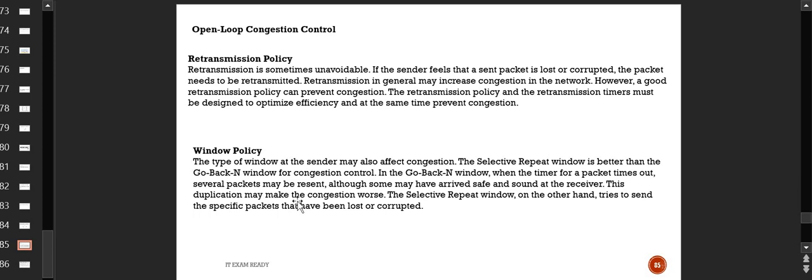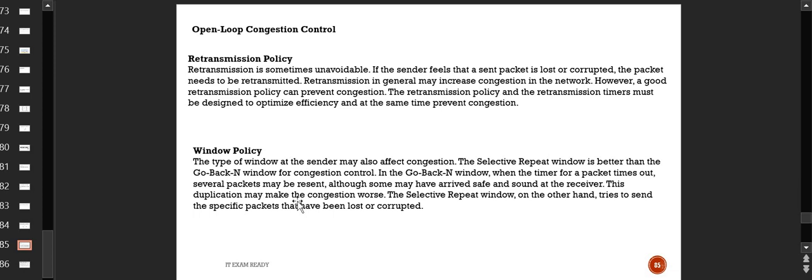Now second is the window policy. So we know what the window is. Window is something that is displayed by the receiver, saying I have the capacity like this only, please don't send more than this to me, otherwise I might lose some of the packets. So that is the window that is portrayed, or broadcasted, by the receivers in the network. So here the type of window at the sender may also affect the congestion. So we have different kinds of window policy. First is the selective repeat window, which is better than the go back N window for congestion control. So these are the two different techniques for the window policy.